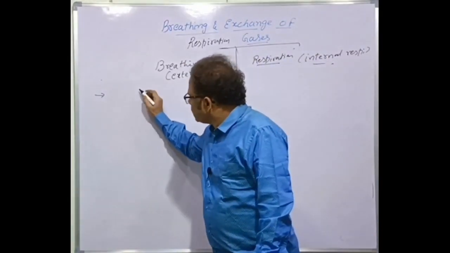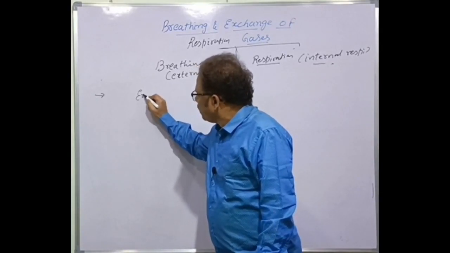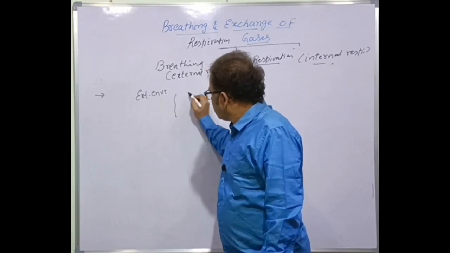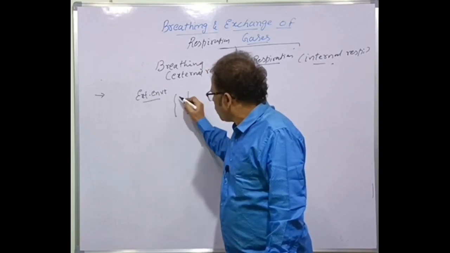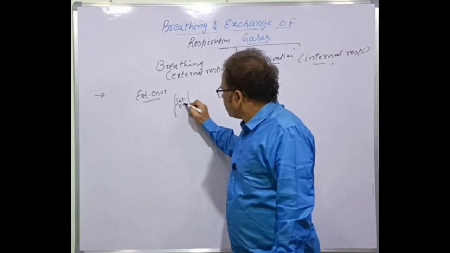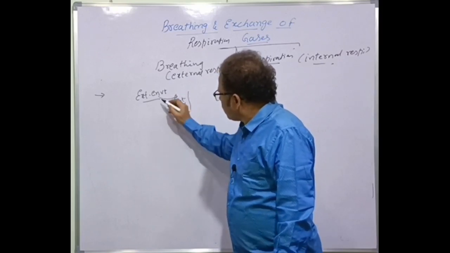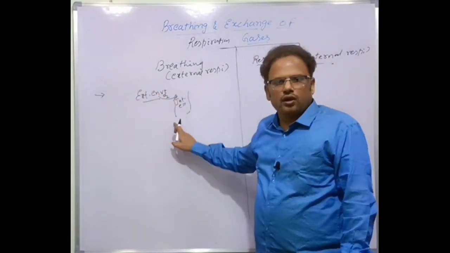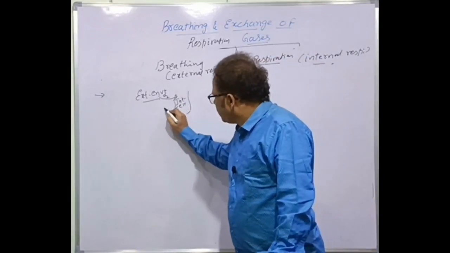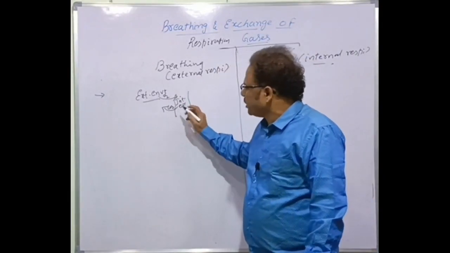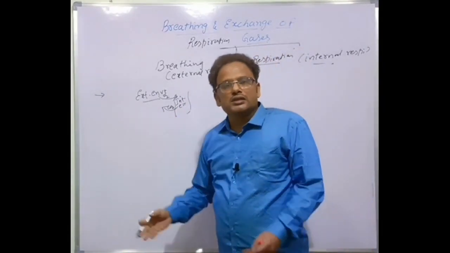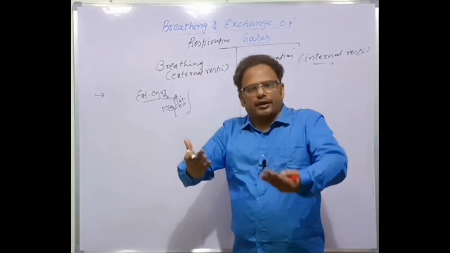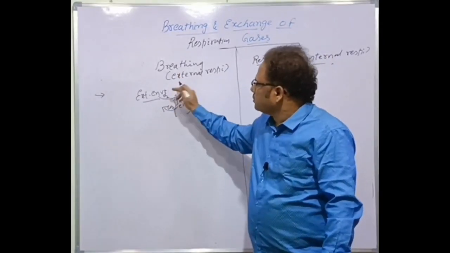Breathing means there is an exchange of gases between the external environment and the internal environment, that is the body. Oxygen is taken inside from the external environment into the animal body or human body, and carbon dioxide is given out from the internal environment, that is the body, into the external environment. There is an exchange of gases. Oxygen is taken inside and carbon dioxide is given outside. That is called breathing.